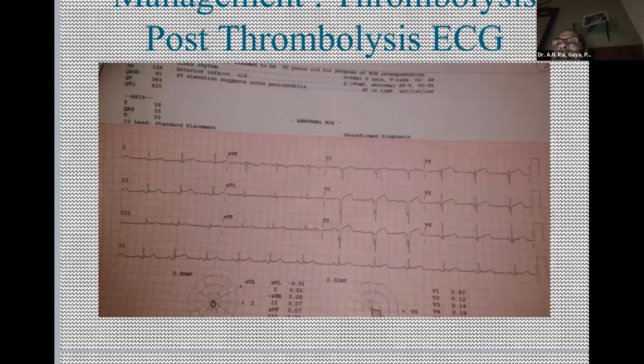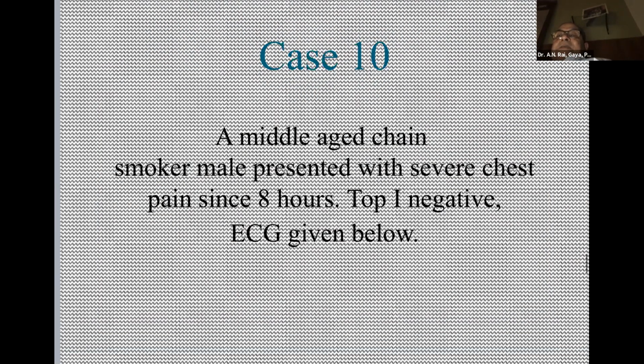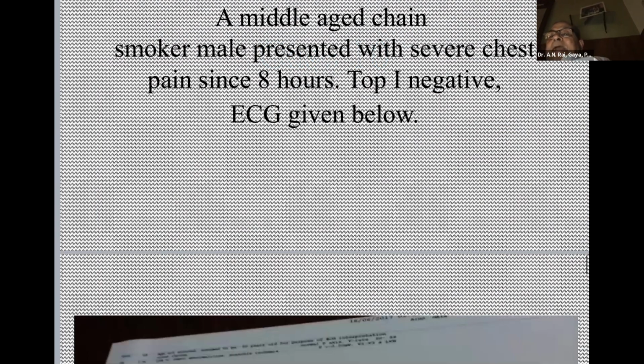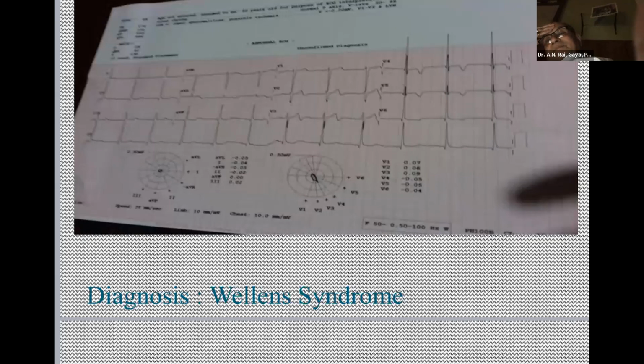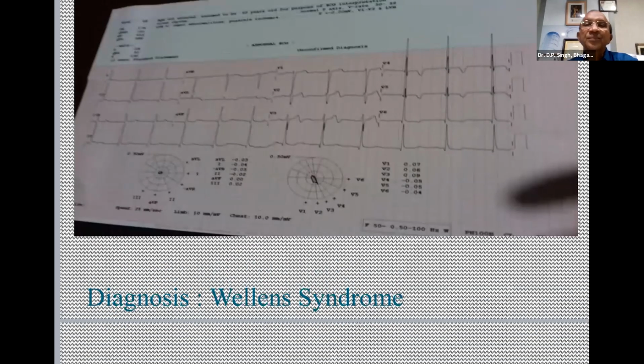Now this is again a middle-aged man, a major chain smoker, who presented with severe chest pain, 6-8 hours. Troponin negative. ECG is given below. What is the diagnosis? ST segment is normal.